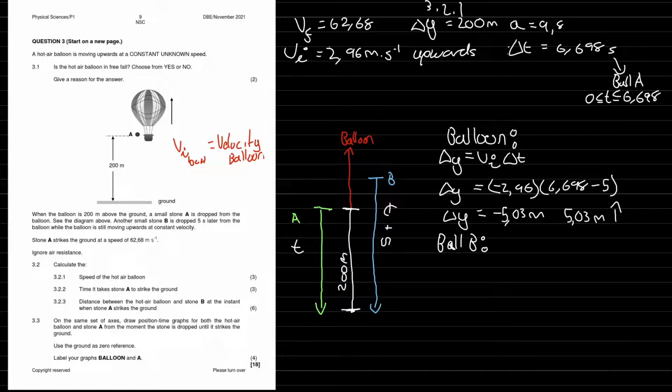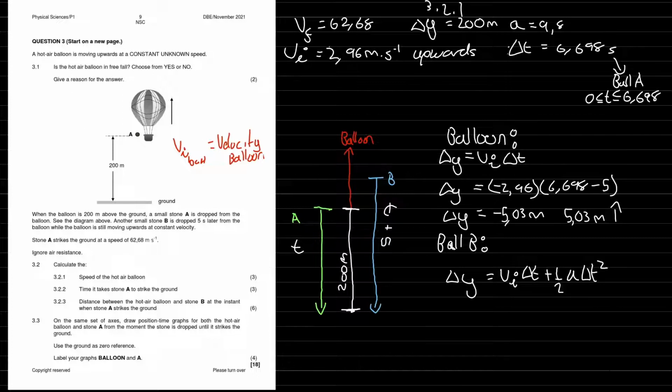So what do we know about ball B? We actually know the time now, which should be t minus 5. Because at the end it's t plus 5, so in the beginning must be t minus 5. And we're trying to find the distance, eh? So I'm just going to use the same equation, Vi delta t plus a half a delta t squared.